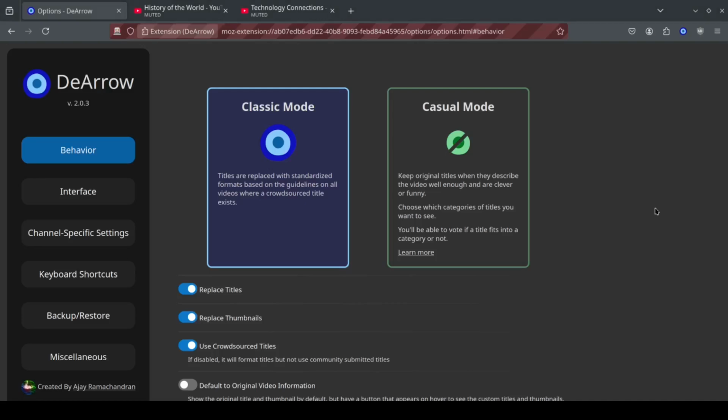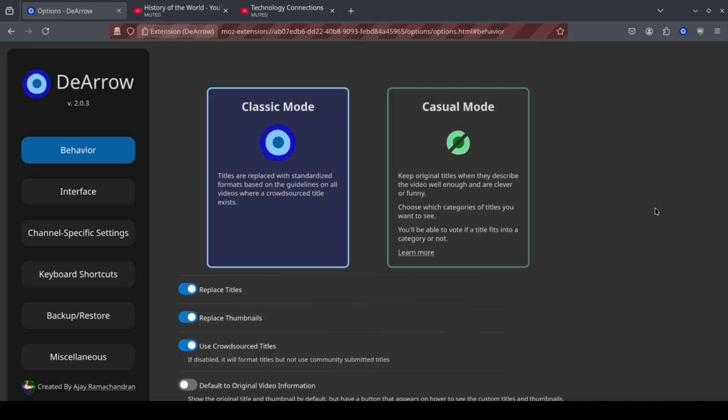DeArrow is a browser extension for crowdsourcing better titles and thumbnails on YouTube. Some people have felt that these title changes are sometimes unnecessary or can just ruin the fun. But at the same time, there are many people who do like the more boring feel created from replacing as many titles as possible and standardizing all the formats.